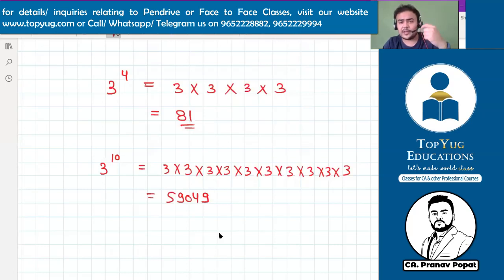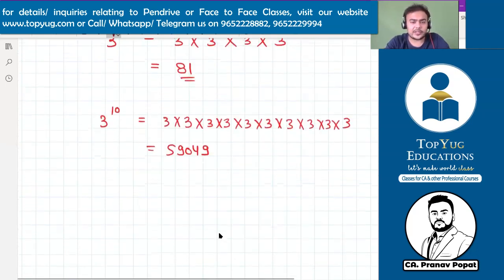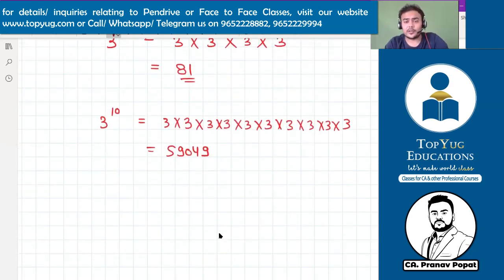But when there is a very big power, there are chances that you may make an error. You may not be able to count the correct numbers, right? So this entire process needs to be shortened. There should be a short way to do this.